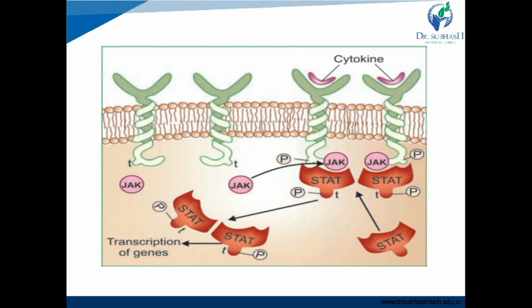See here. In the first figure, there is no substrate that binds to its binding site, right? Here T means tyrosine site, right? Now in the second figure, when the cytokine binds to its binding site, JAK will phosphorylate, and it phosphorylates that STAT protein, and the phosphorylated STAT protein will do transcription of the gene and give a biological response.